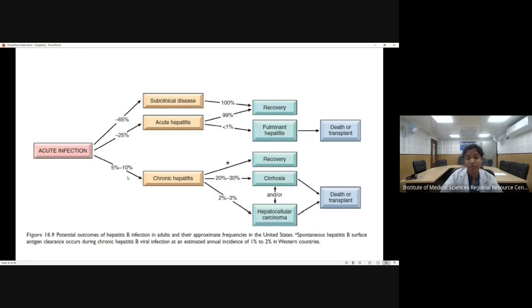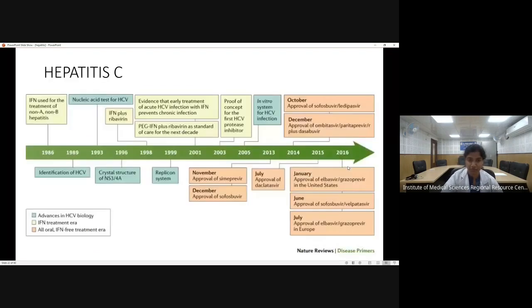Now, only about 5 to 10% go on to develop chronic hepatitis. In this also, some percentage can show recovery, 20 to 30% can develop cirrhosis, and 2 to 3% can develop hepatocellular carcinoma. So this all can happen in case of hepatitis B.